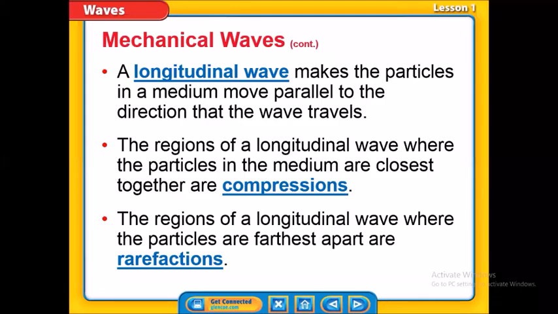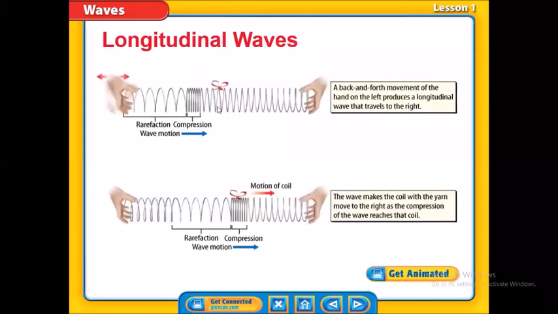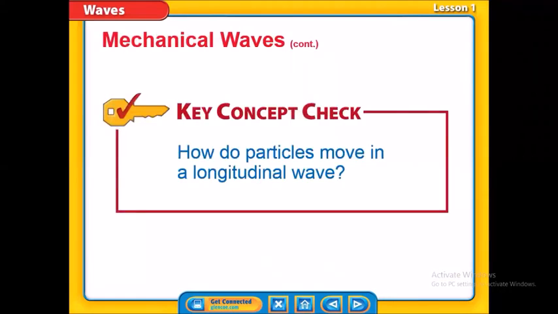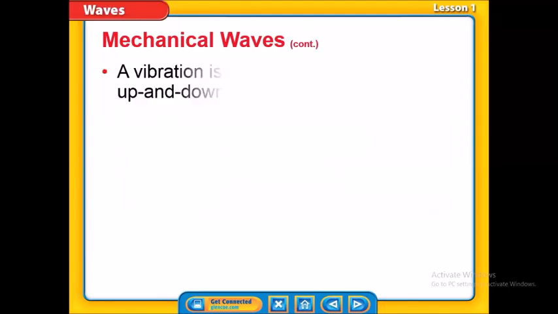The parts of the matter where the particles are closer to each other, like this one in here, are called compressions. And the parts where the particles are away from each other, that's where we call it rarefactions. Okay, guys? So when I say how do particles move in a longitudinal wave, we'd say it moves parallel to the wave direction, or parallel with the wave direction.